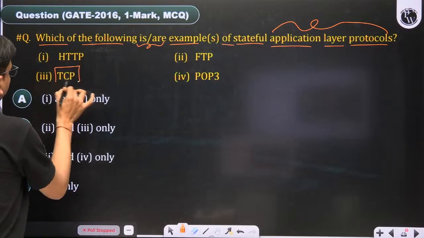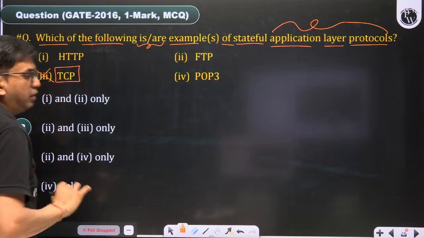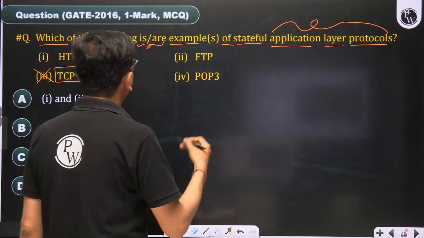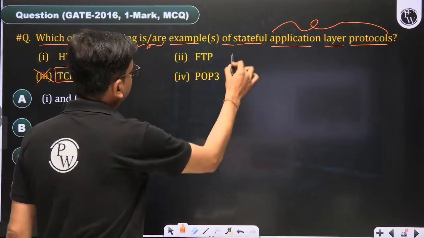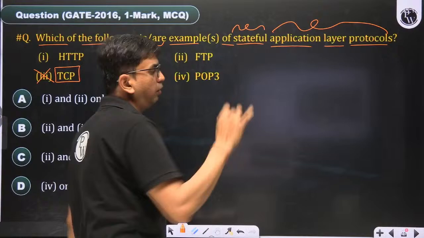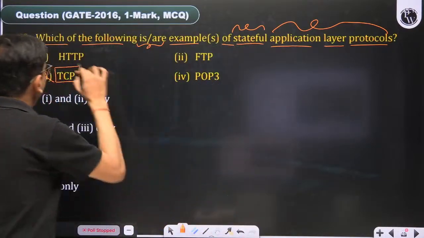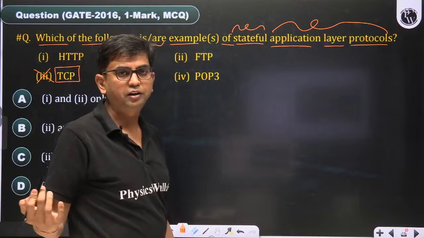TCP is not an application layer protocol. TCP is a transport layer protocol. Although TCP is stateful, it is a stateful transport layer protocol. These other 3 are application layer protocols.